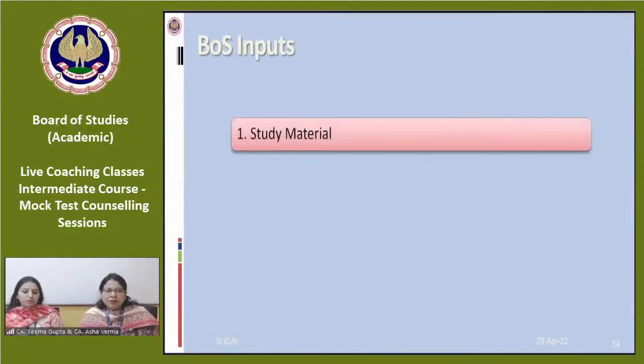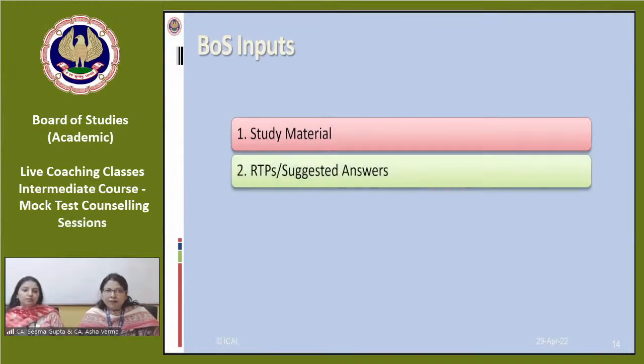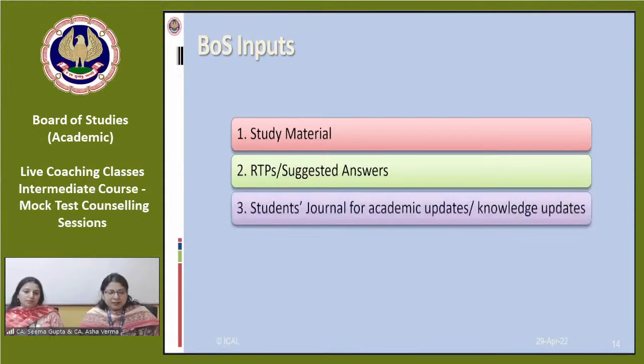Then we come to BOS knowledge inputs. We have already told you that you have to refer to the study material, you have to go through the study material, you have to solve the questions given in the RTPs, revision test papers, and suggested answers.